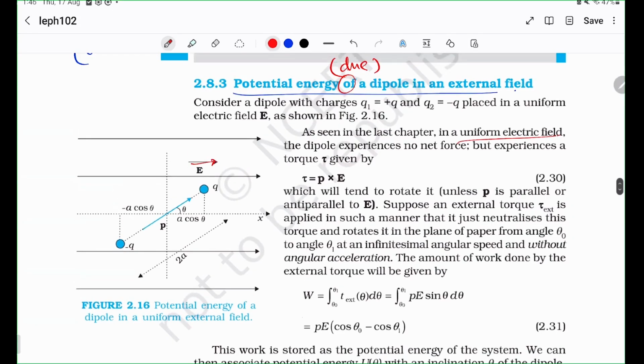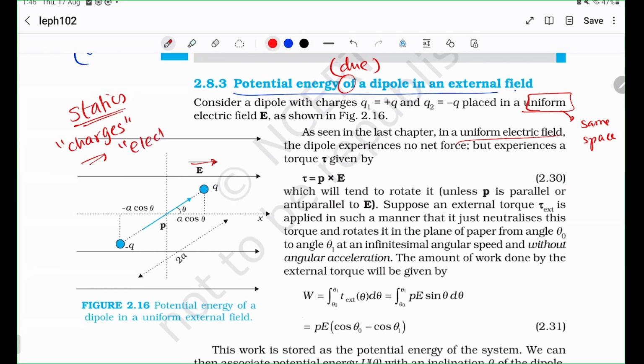Again, what we've just discovered what uniform means. Uniform means it is the same in space. Yeah. It can change with time, but luckily we know that electrostatics means that all the charges are stationary. The source charges are all stationary. Therefore, all the electric fields are stationary. Okay. So that's important.